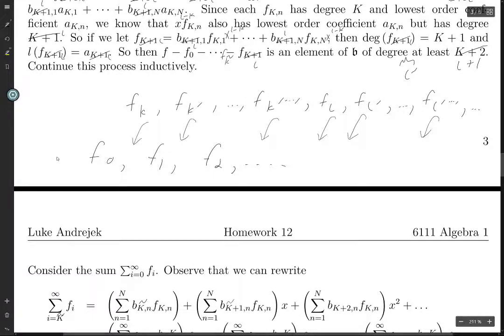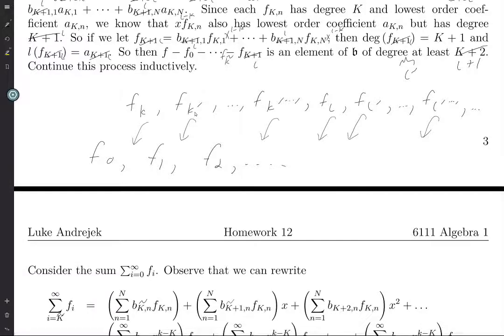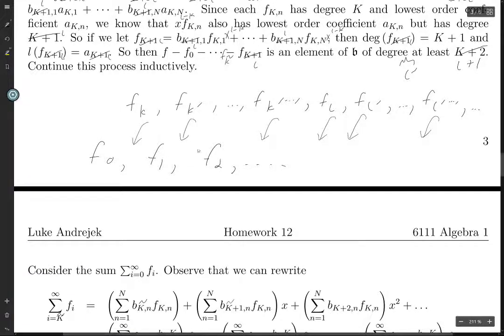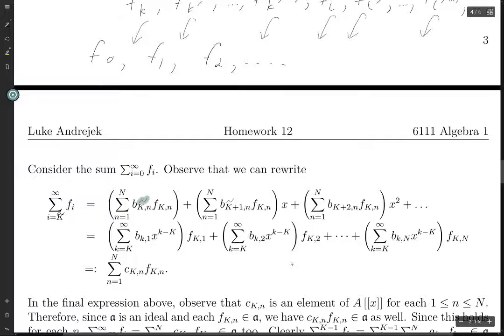So if we have some k or k prime, whatever integer that ends up being, we just associate it with that particular integer. If we have an integer greater than or equal to 0 which isn't equal to some k prime or some l prime, then we're just going to consider all of the corresponding coefficients b to be 0. So let's do it that way. I think that will be easier.